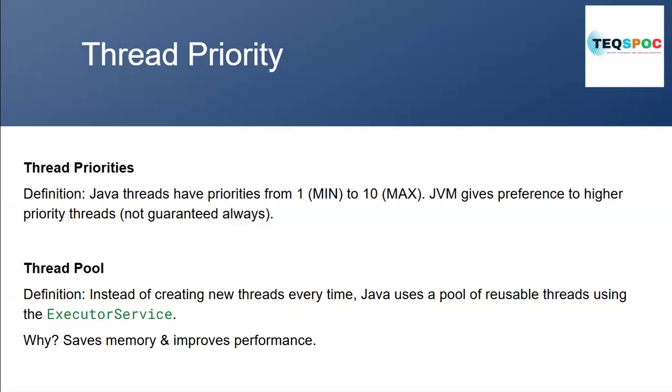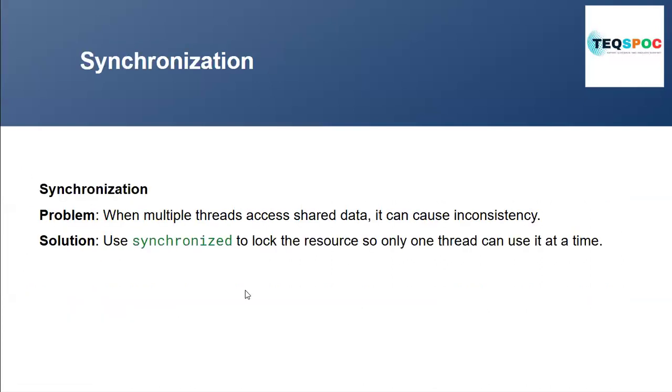The common thread pools are the fixed thread pool, cached thread pool, single thread pool, scheduled thread pool, and Spring thread pool task executor. These are the different types of thread pool executor. Okay, so this is the thread pool executor.